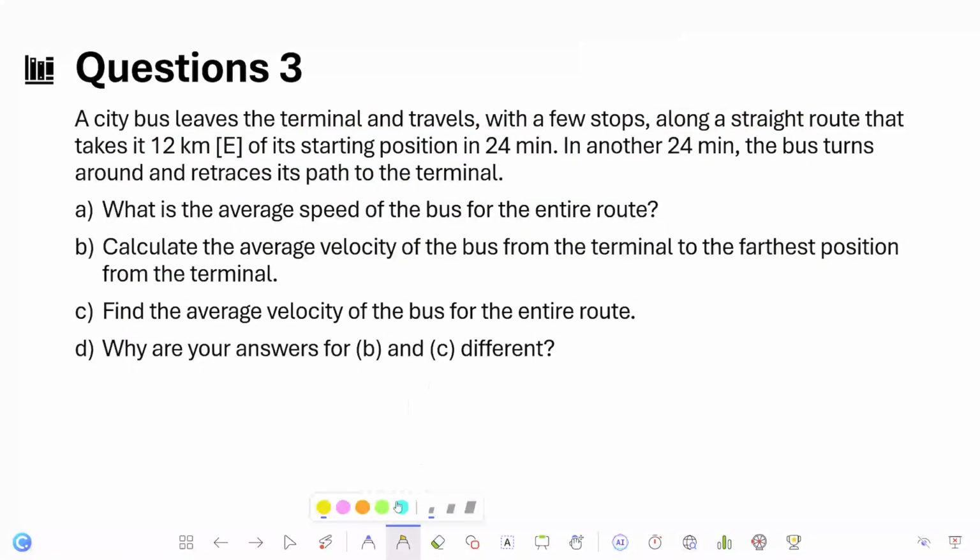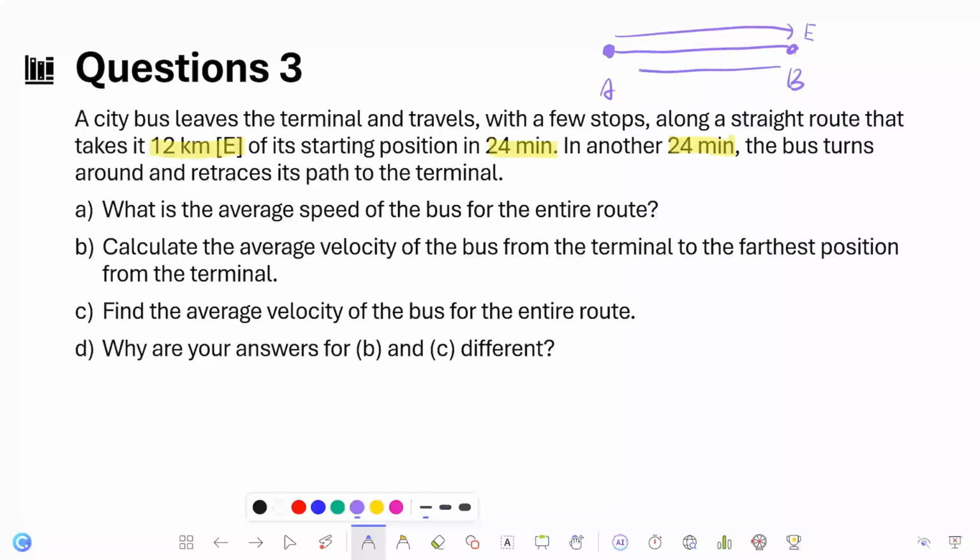Okay, next, question 3. A city bus leaves the terminal and travels with a few stops along a straight route that takes it 12 km to the east of its starting position in 24 minutes. In another 24 minutes, the bus turns around and retraces its path to the terminal, which means that the bus starts from point A and goes to point B, heading east, and then goes back in the west direction.